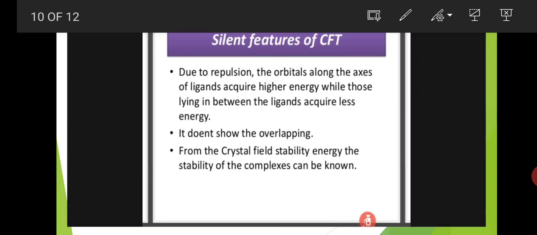And the d orbitals which are present between the axes undergo low electronic repulsions with the ligands and get into the low energy group. It doesn't show overlapping of orbitals, and from the crystal field stability energy, the stability of the complexes can be known.